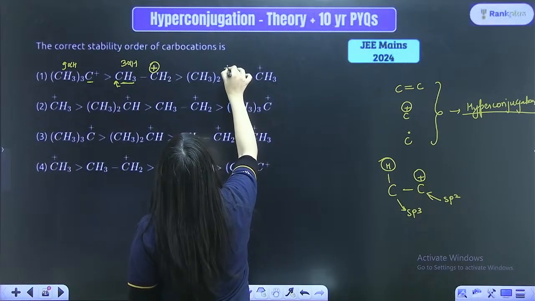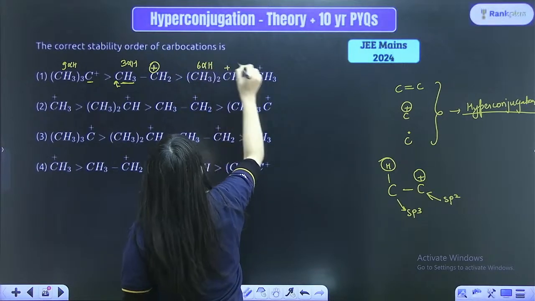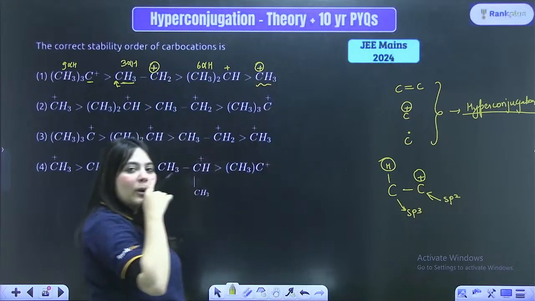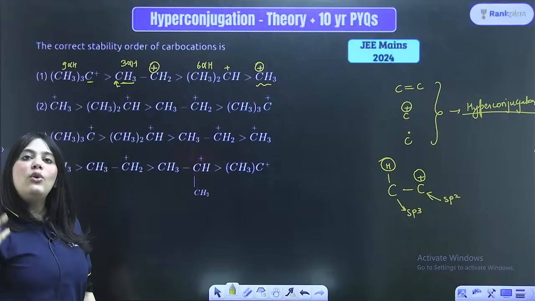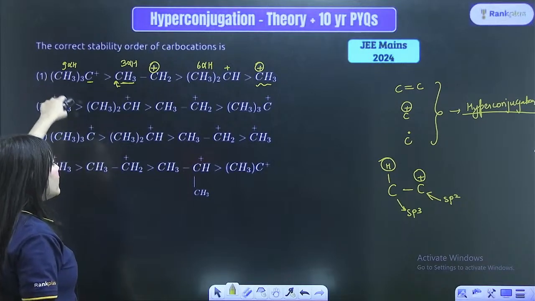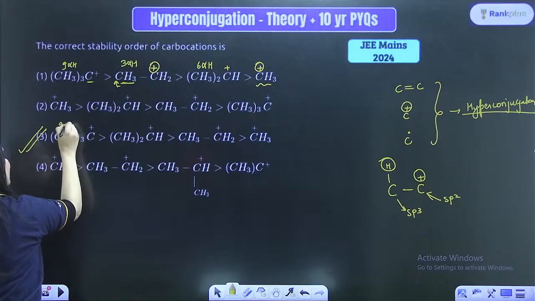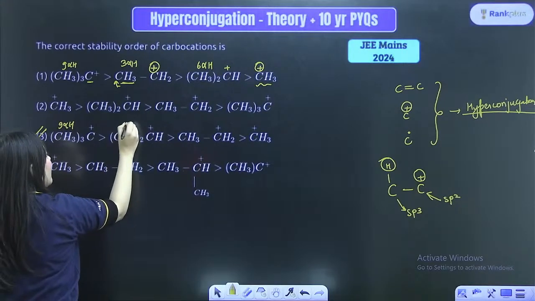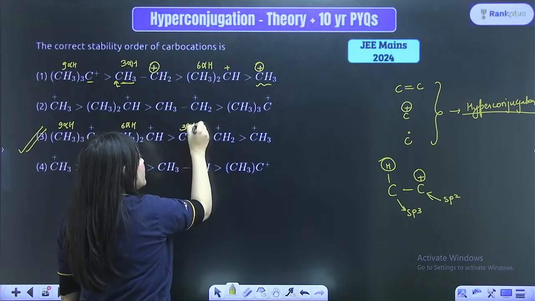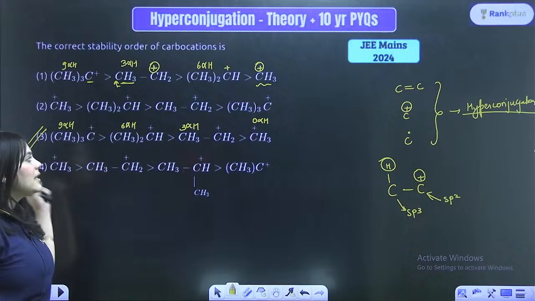Now, bacha, this is the carbocation. Right next to this there are 3 twos are 6 alpha hydrogens, and right next to this is a simple methyl carbocation. Hence this is the most unstable because it has no alpha hydrogens. So the most stable will be the one with 9 alpha hydrogens. So I'm saying that the third option is correct. It has 9 alpha hydrogens, followed by 6, followed by 3, and followed by 0 alpha hydrogens, right? So this is the stability order.